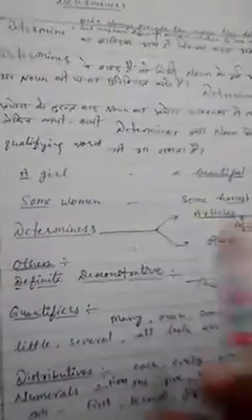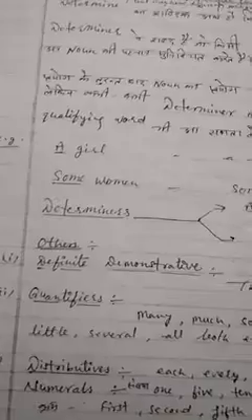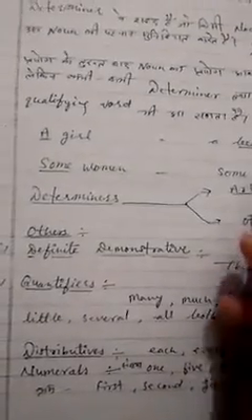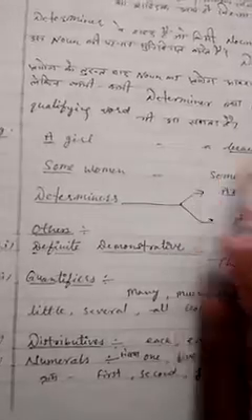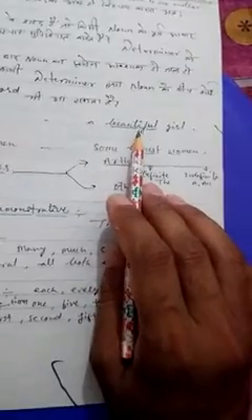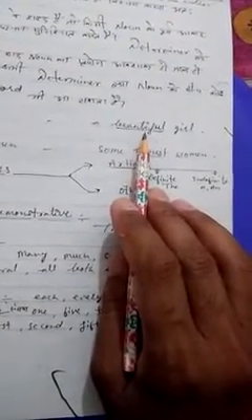A beautiful girl. A beautiful girl means in between determiner and noun, a qualifying word can take place. Beautiful is the qualifying word.